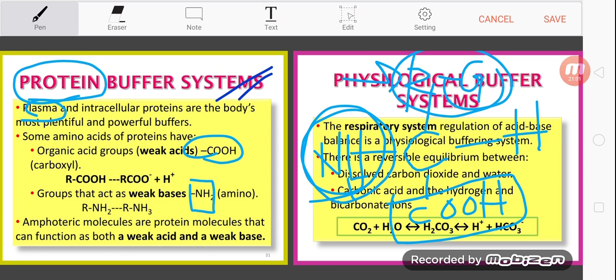It will associate with these groups over here, whether the carboxyl group or the amino group in the amino acid structure. So from strong acid it becomes weak acid, or strong bases become weak bases. So that's how the pH will be balanced with this buffer system.